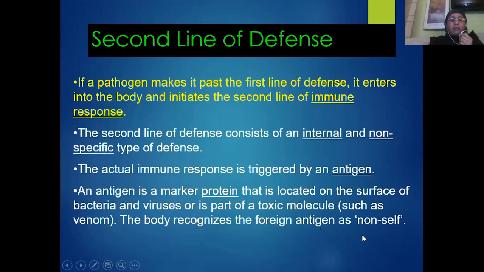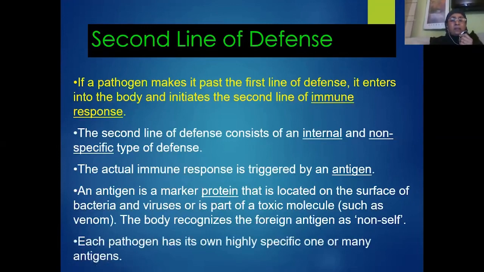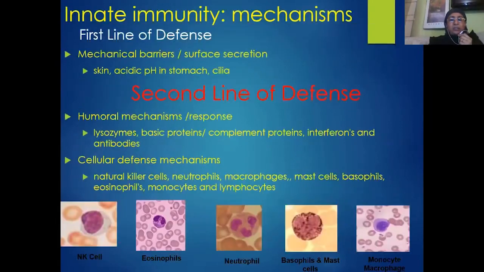So thereby our body will initiate the second line of body defense mechanisms. Each pathogen has its own highly specific antigens or epitopes on the surface which will initiate various mechanisms or responses of our body.